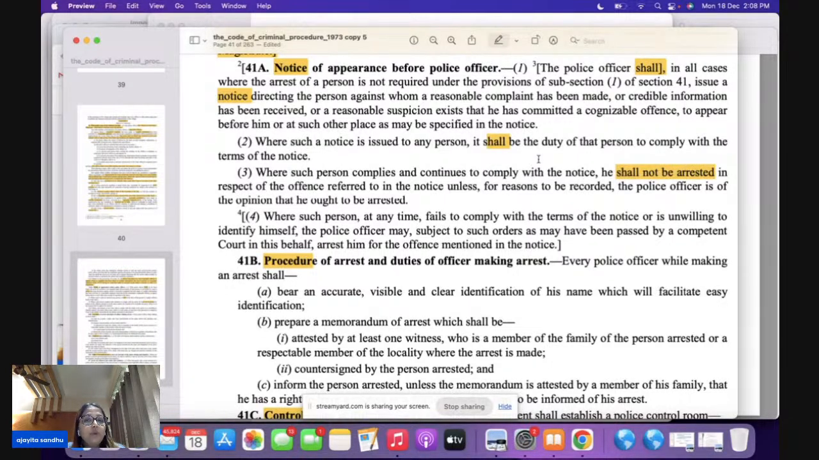Please remember this question: if a person against whom the notice has been issued complies with the notice, can he be arrested? No, he shall not be arrested. Now, section 41A, clause 4 says, where such person at any time fails to comply with the terms of the notice or doesn't identify himself, the police officer may arrest. 41A, very important. A notice has to be issued if arrest cannot be made under section 41, subsection 1.